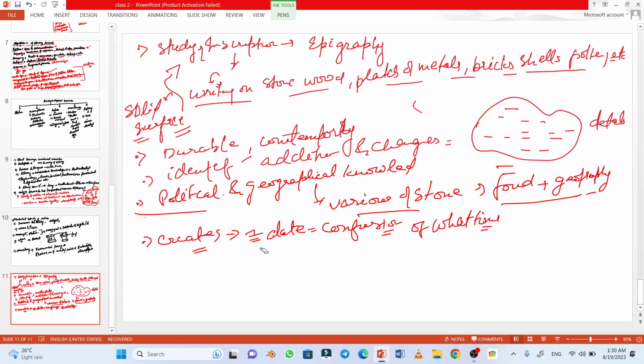The confusion is much more on this, but they give the details of revenue and administrative work, script and language used, the designation of officials and land grants.